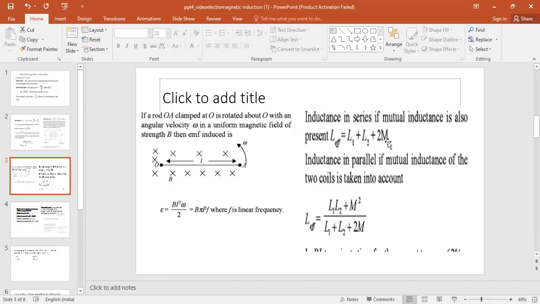Suppose two inductors are connected in series, then the effective inductance is L1 plus L2 plus 2M. And if the two inductors are connected in parallel, with mutual inductance between the coils, L effective is equal to (L1 L2 plus M square) divided by (L1 plus L2 plus 2M).